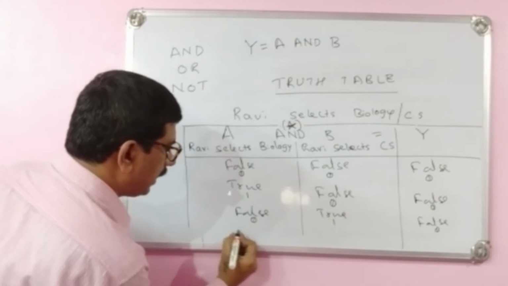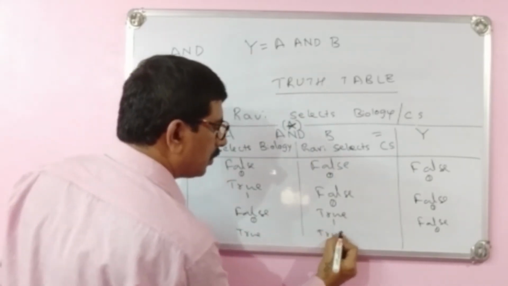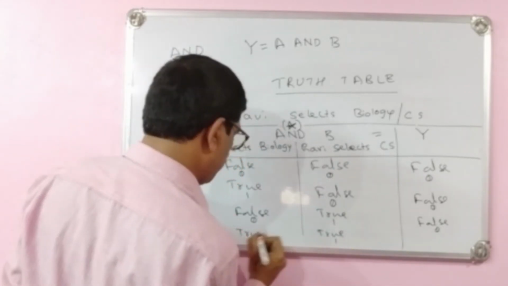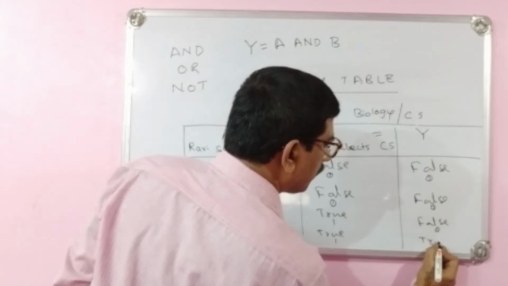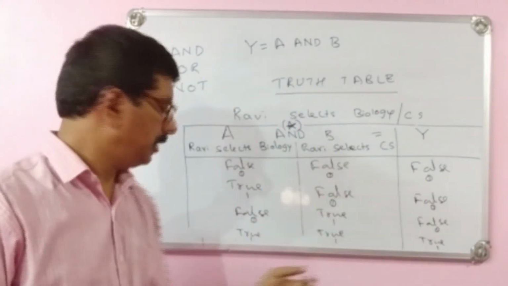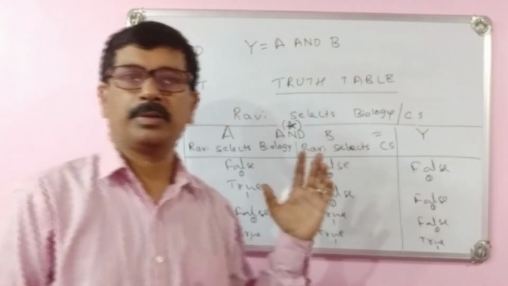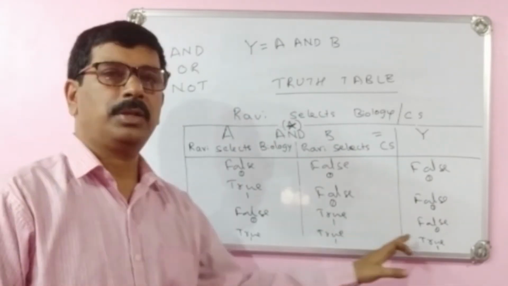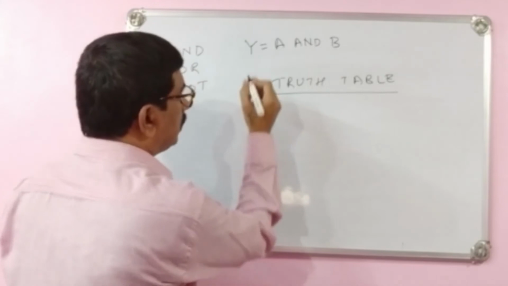But if he selects both true, true, then there may be a result. If both are not selected, then there is no result. If both are selected, then there is a result. So true, true, the result is true. That means the truth table